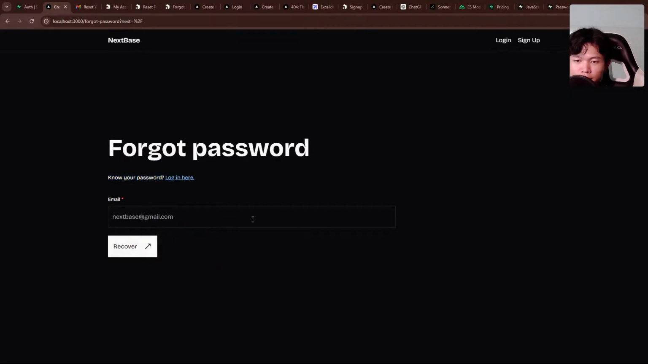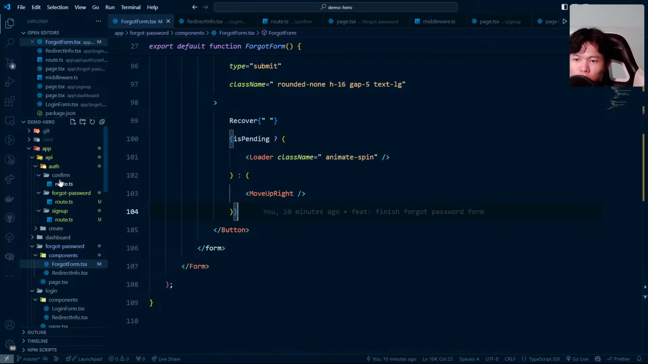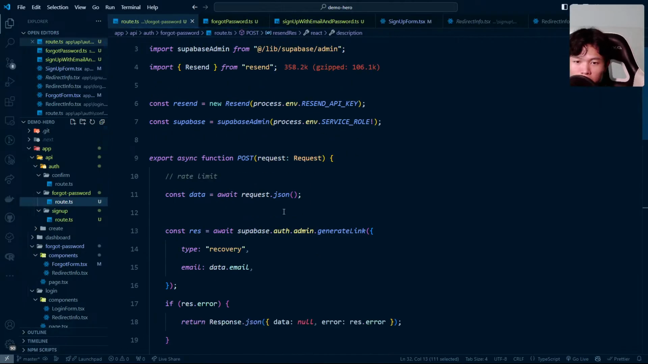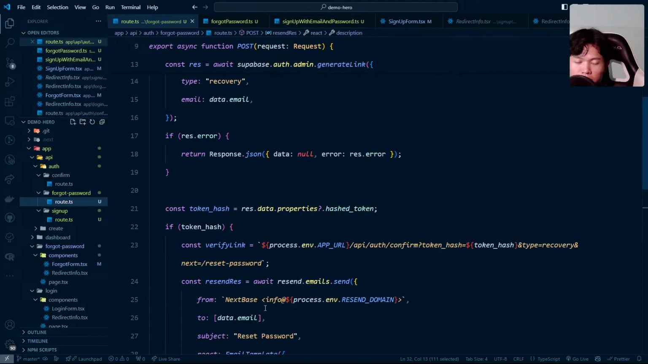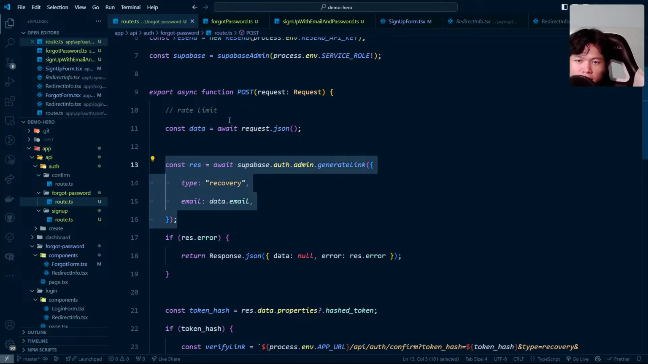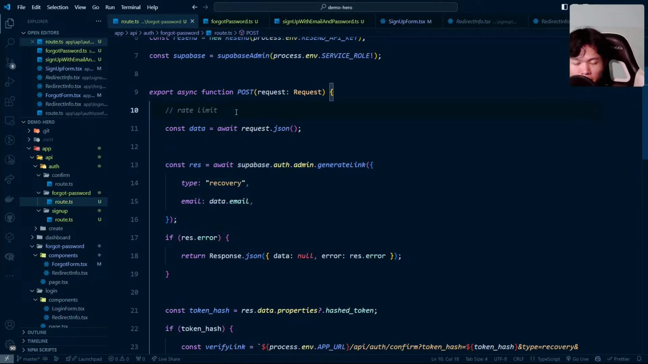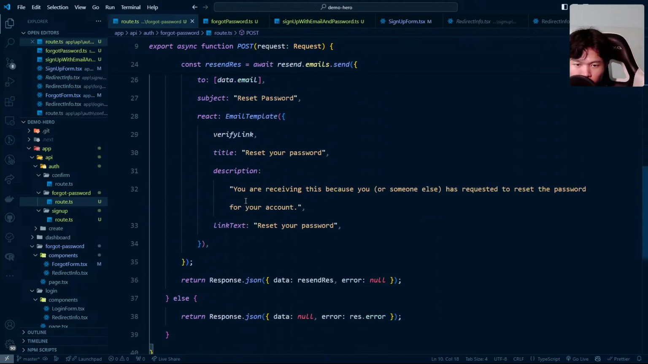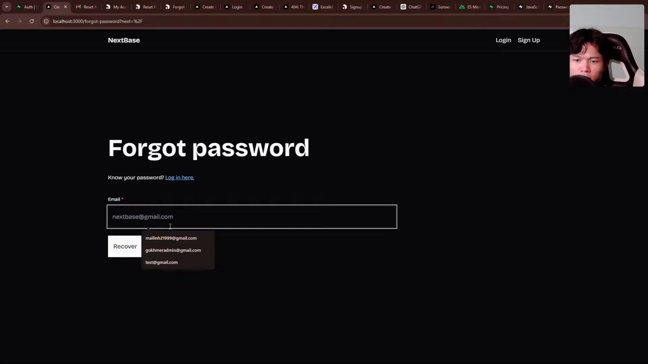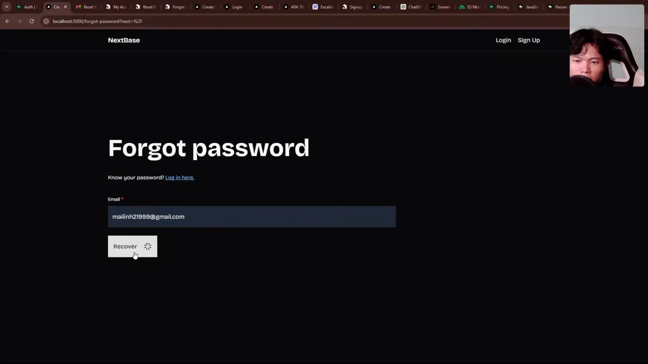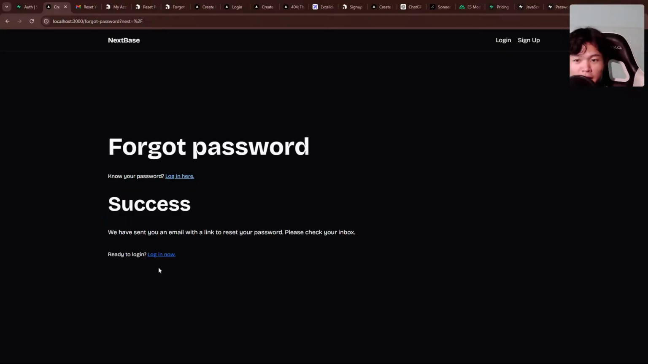Okay, nice. I just wanted to double check the recover. Let's go into the forget password route. You're receiving this because someone else has requested a password reset, and things like that. We generate the link. The rate limit we can do later when deploying. Right now I test on my own, it's going to be fine. I think this is good to go. Right now, let's try with this email, and let's try to send it. Cross my fingers. Okay, we have success here.